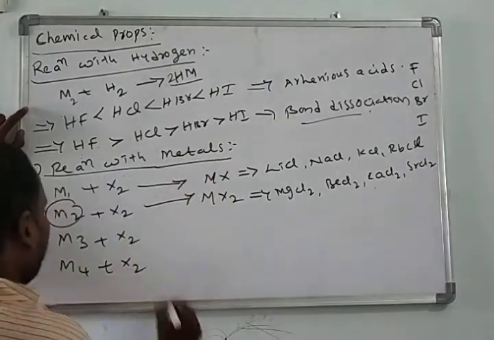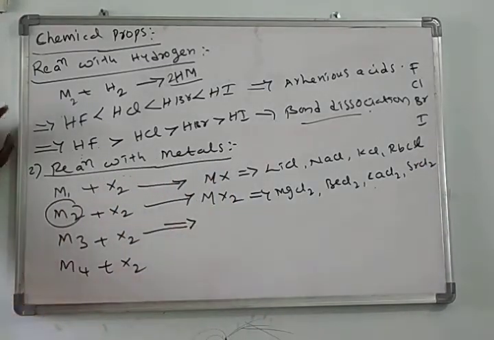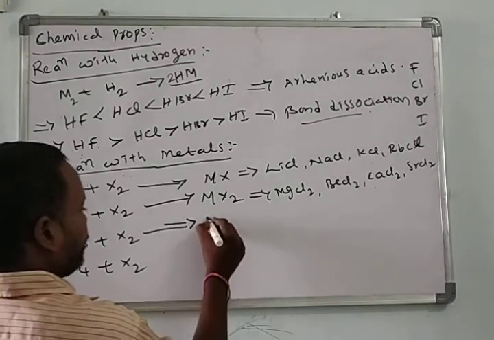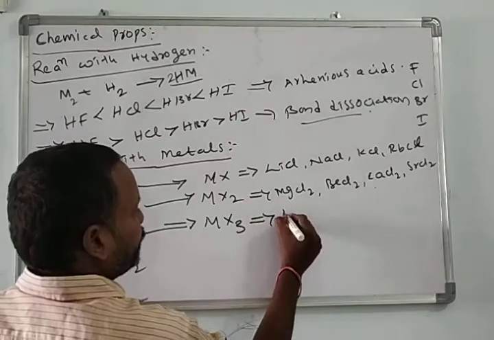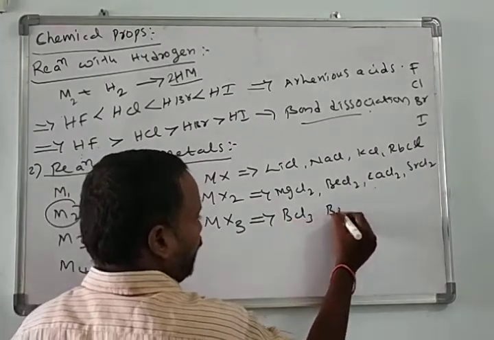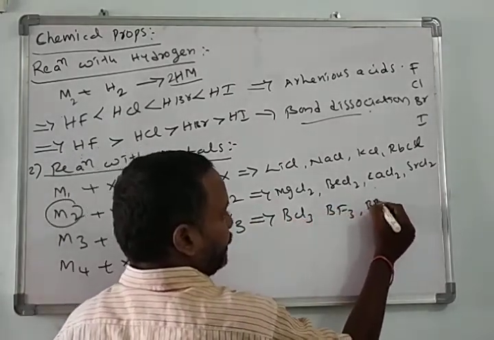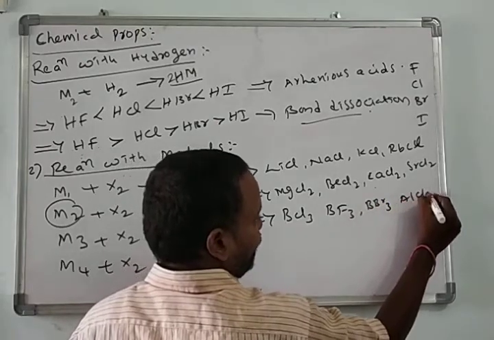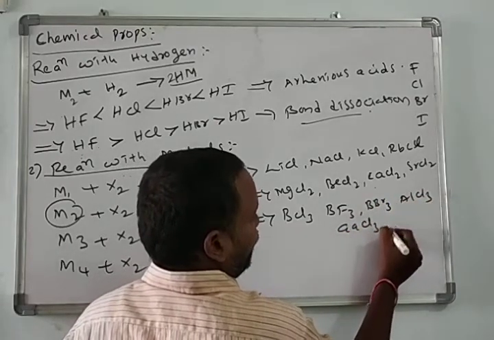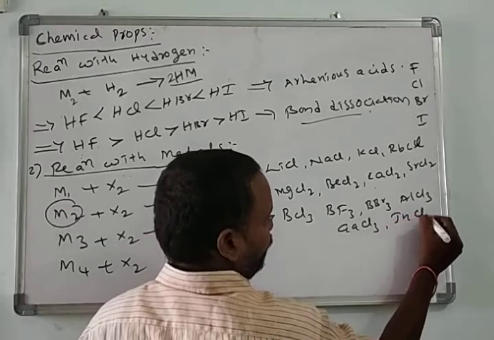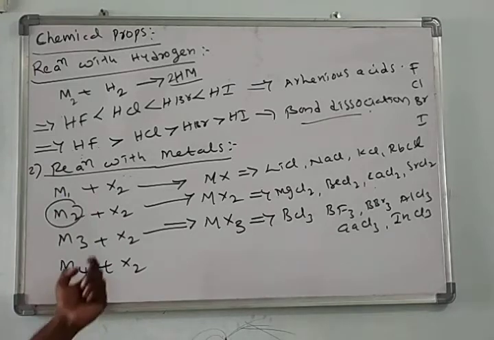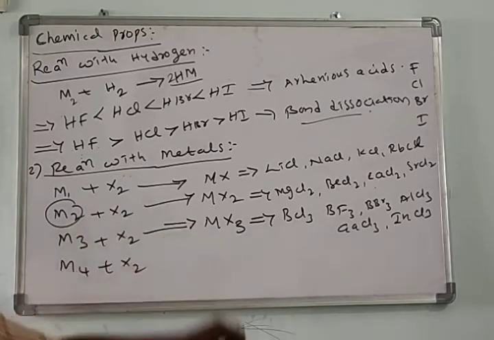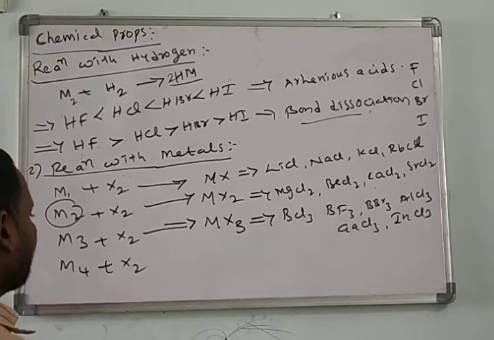The 13th group elements, the boron family, form MX3 type halides, for example boron trichloride, boron trifluoride, boron tribromide, aluminium trichloride, gallium trichloride, gallium tribromide, indium trichloride. All those are the best examples of 13th group halides.